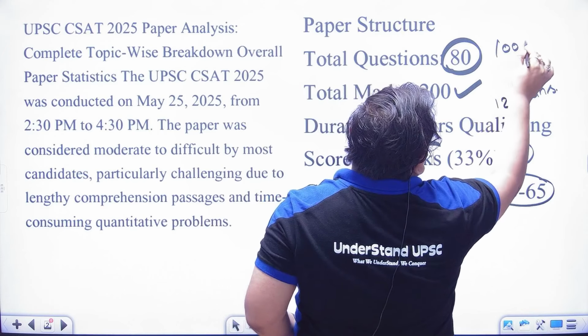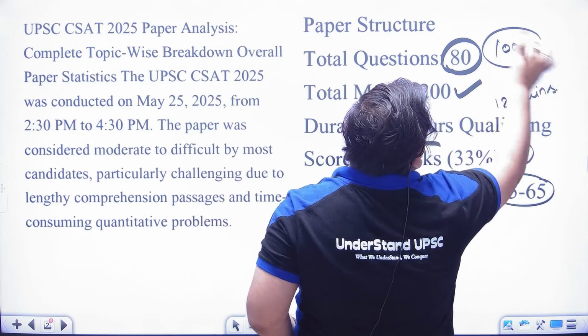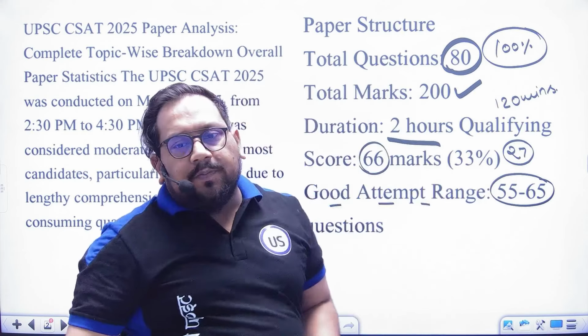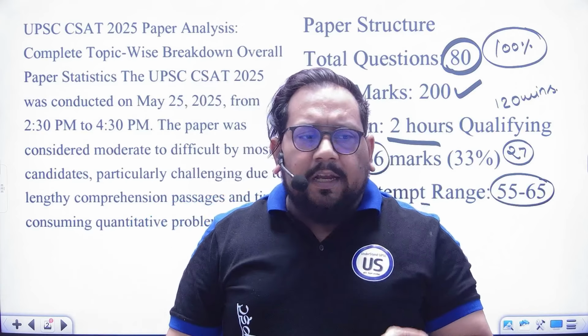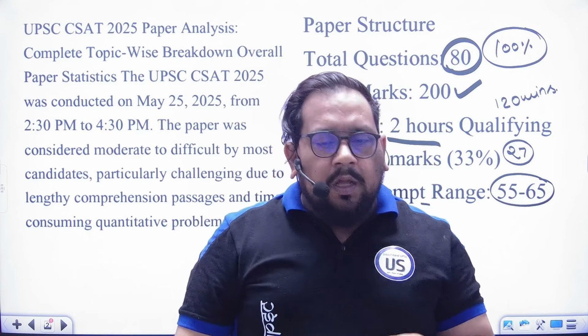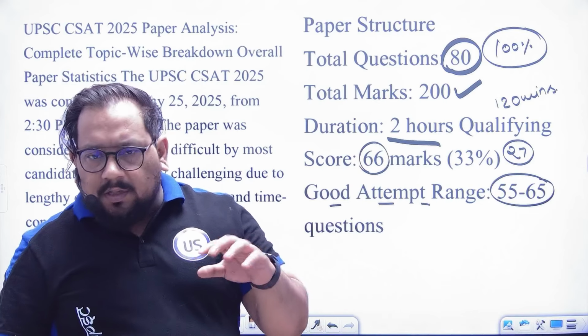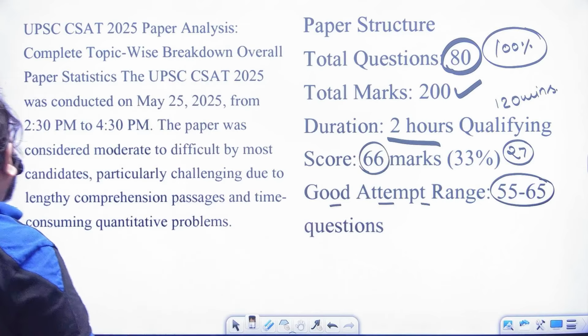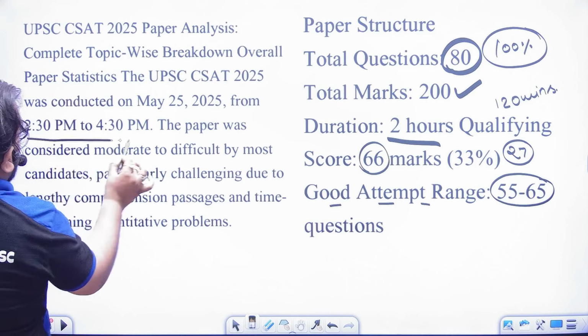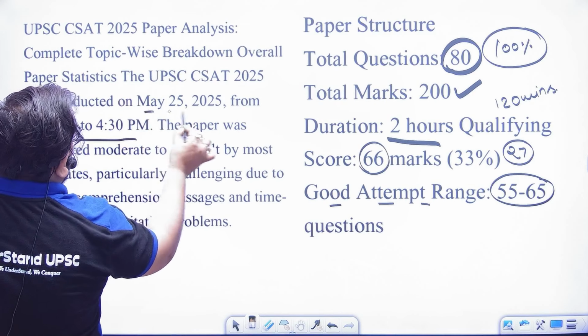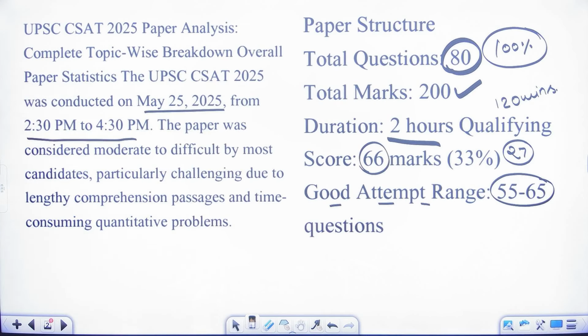I'm trying to teach you to do 100% accuracy, but I know it is not possible. So up to 90%, 80% we can achieve. Now the paper timing is 2:30 to 4:30 p.m., May 25, 2025.